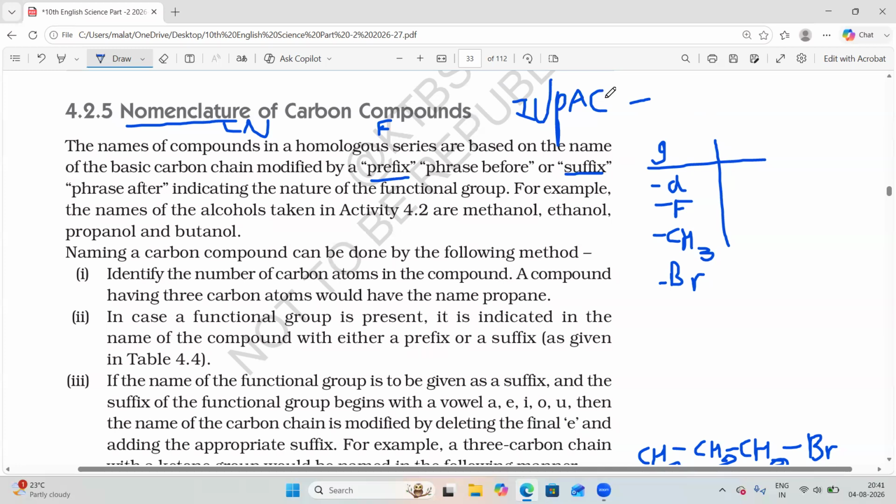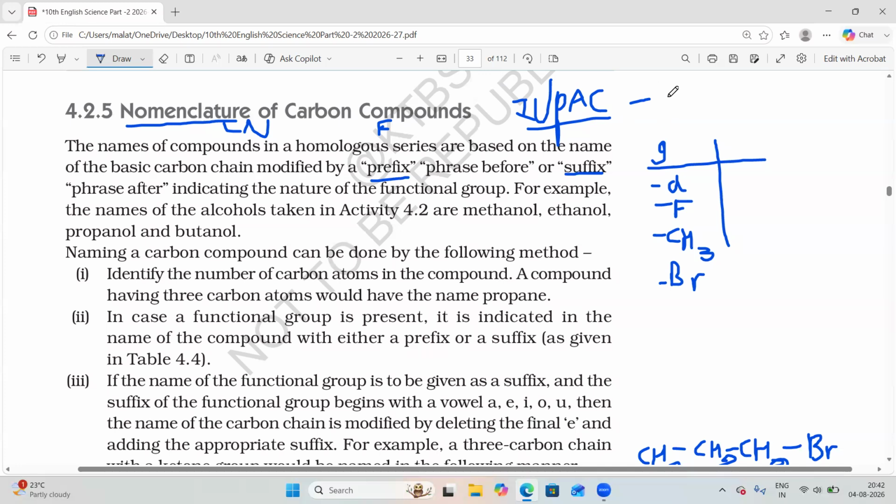Without knowing the rules, we cannot give the IUPAC names. All over the world, the name given to an organic compound is based on some rules.